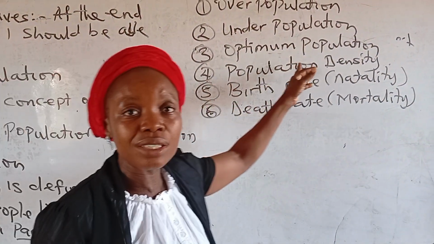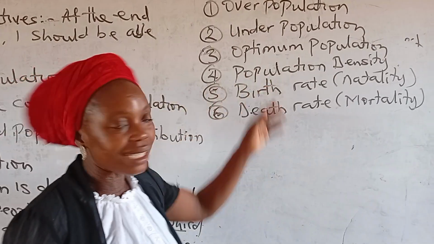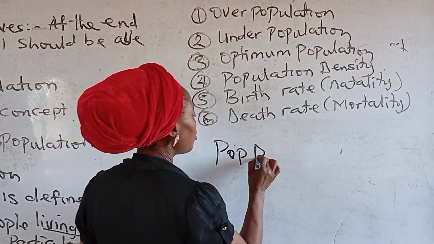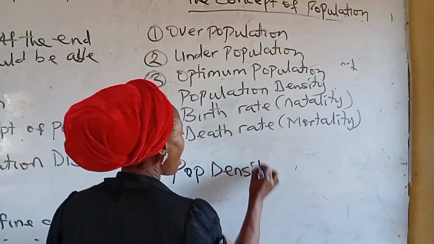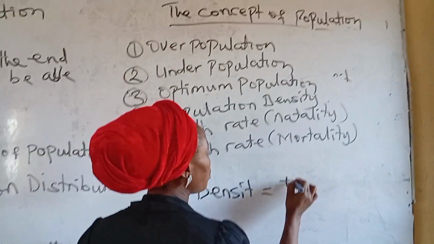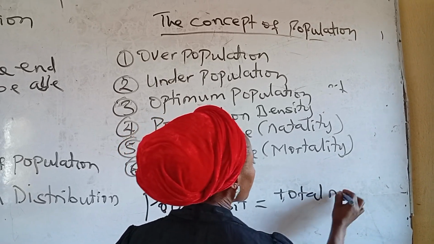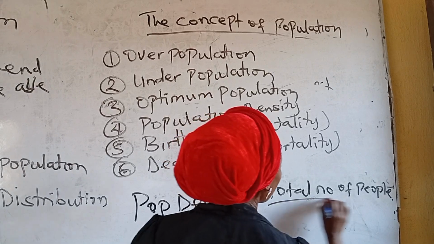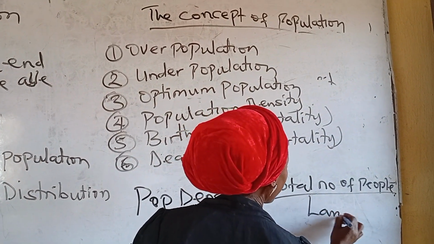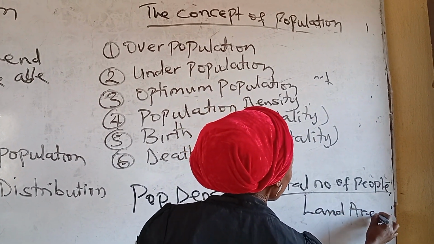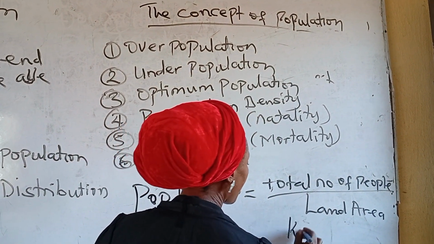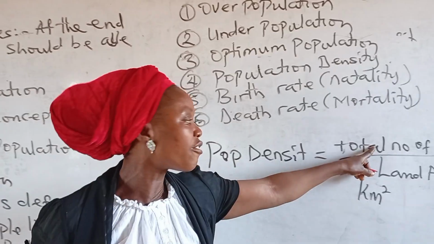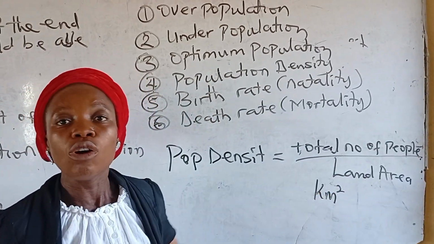We now look at population density. Population density mathematically is expressed, we write it like this, as the total number of people in a geographical location over their land area, and the unit is kilometer square. So population density is the total number of people living in a geographical location over their land mass.